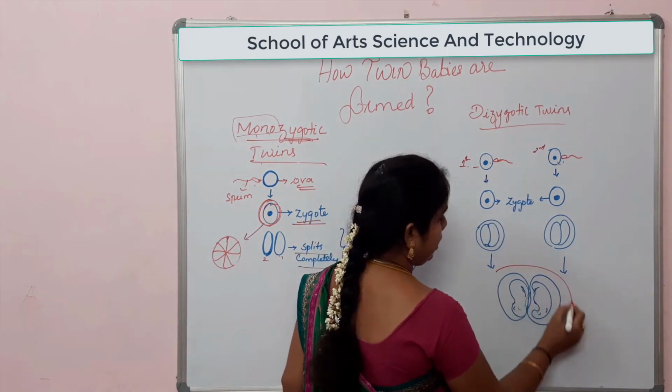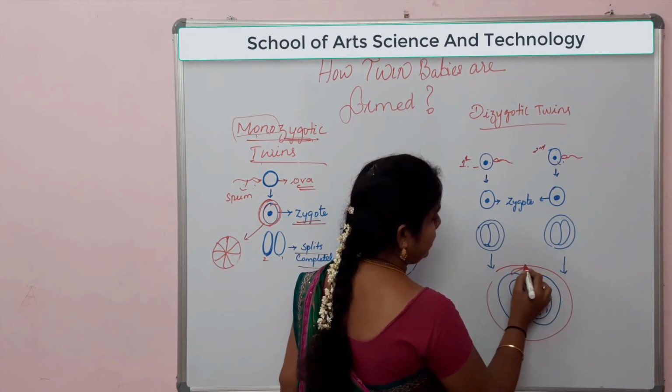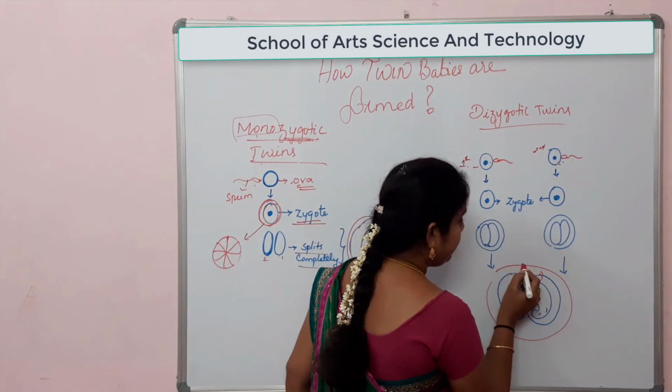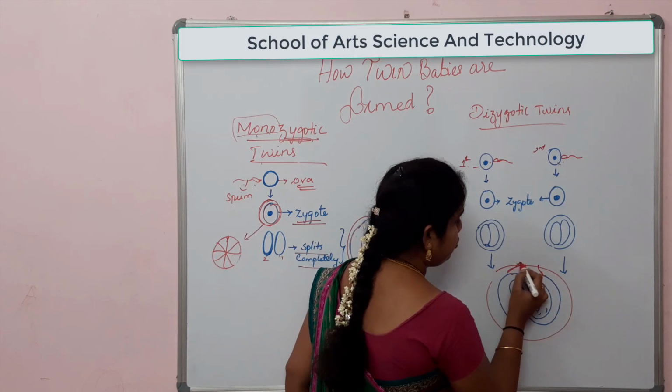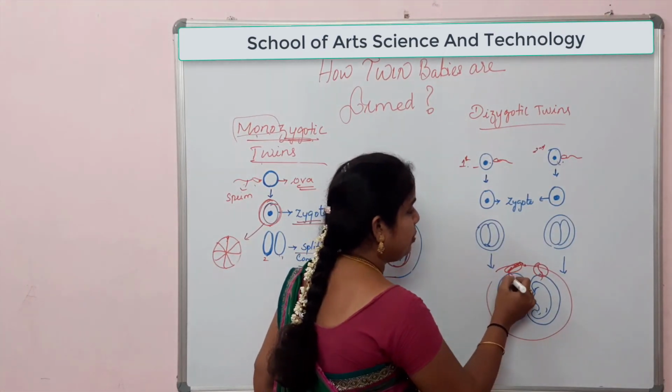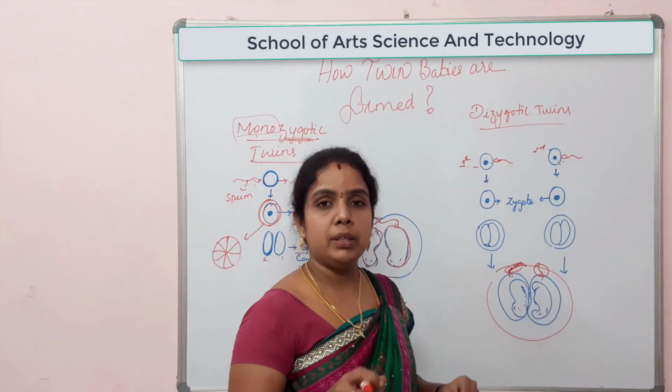Then two placental connections are going to come from the mother, not a common placenta. Two placentas will be formed in the mother's uterus, so that the babies will be sharing the nutrients from the mother.